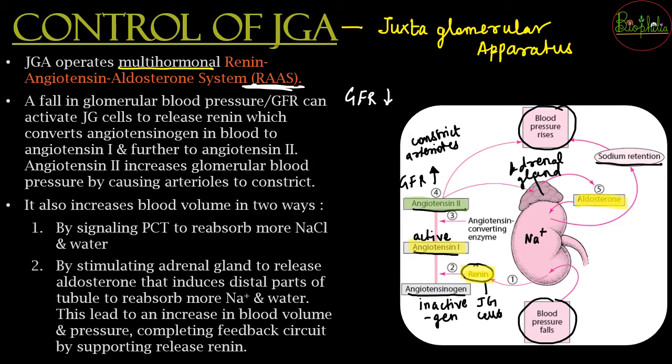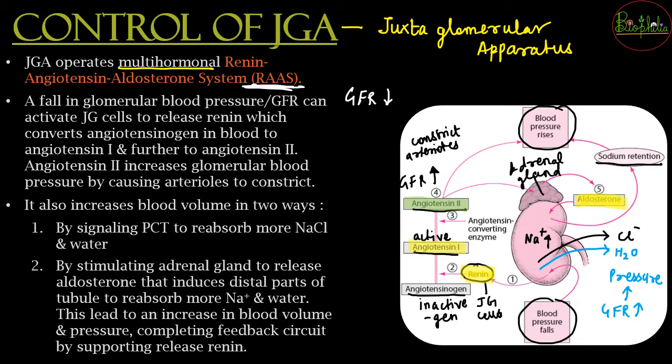If sodium ions are inside the kidney in larger amounts, what is going to happen? To keep a balance, the chloride ions are going to come out, and along with chloride, water is going to come out, and once the water comes out, what will happen? The pressure increases, and once the pressure increases, your GFR is also going to increase.